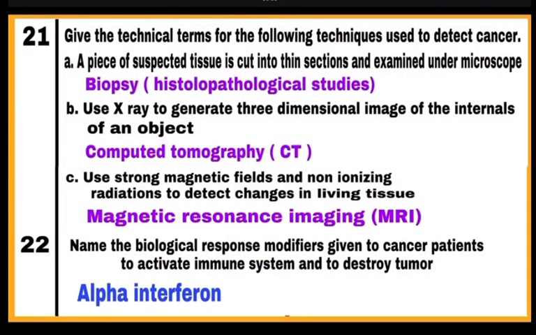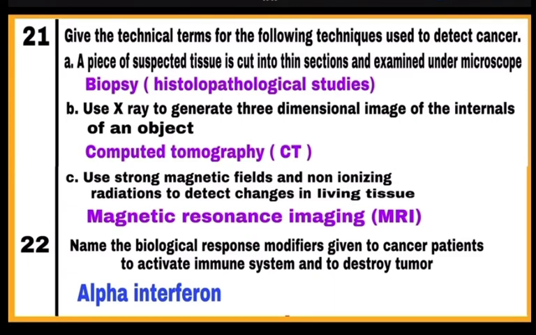Question number 21. Give the technical terms for the following techniques used to detect cancer. यहाँ पर कुछ टेक्निक्स आपको दी गई हैं जो कैंसर को डिटेक्ट करने में यूज़ की जाती हैं. आपको इनका टेक्निकल टर्म्स बताना है. A. A piece of suspected tissue is cut into thin sections and examined under microscope. It is called biopsy when a piece of suspected tissue is cut into thin sections, and it is called histopathological studies when this section is studied under microscope.